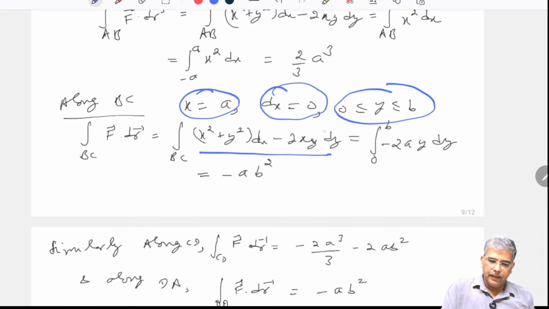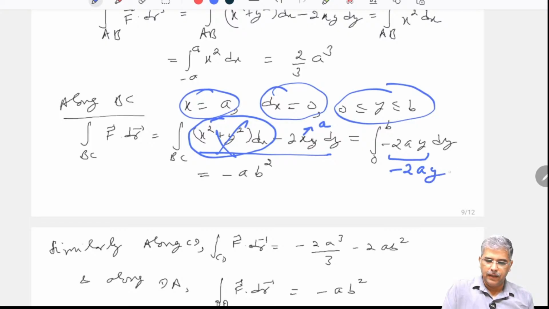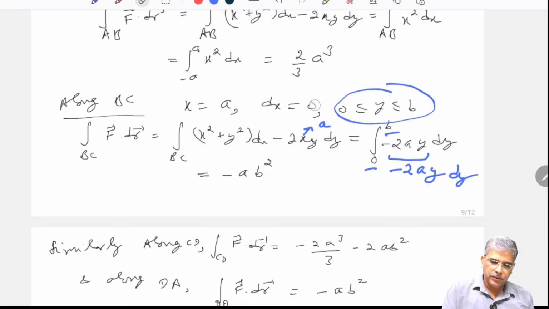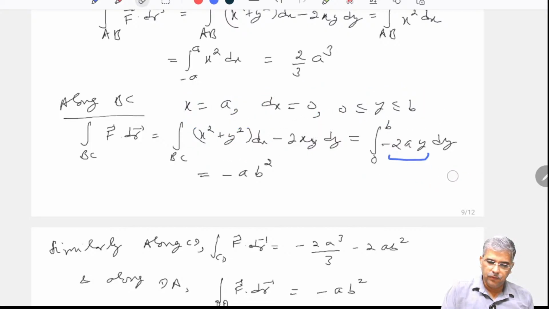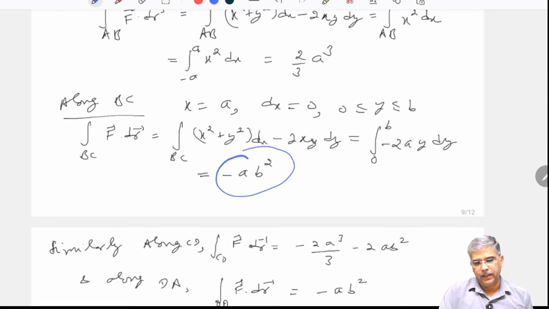But here wherever it is dx, that part is 0. So the first part is gone. In the second part, in place of x, I would put the value as a. So it would become minus 2ay dy, and put the values of y from 0 to b. So this integral we would obtain. It is quite an easy one, so I would get this as the integral.